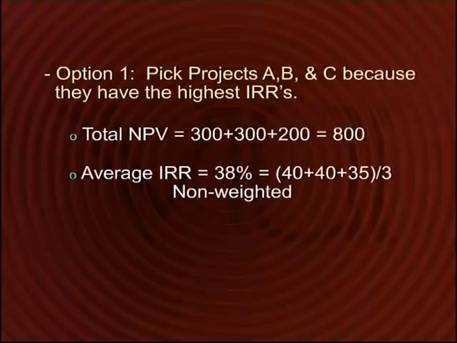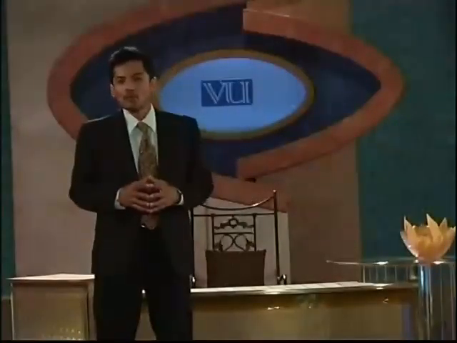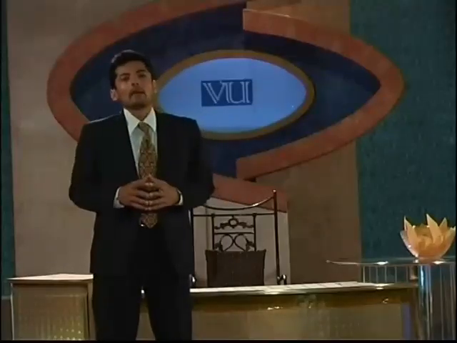If you add up 40% plus 40% plus 35% divide by 3, you would come up with approximately 38%. So 38% seems like a relatively attractive IRR. NPV of 800 rupees looks quite good relative to the size of the investments.